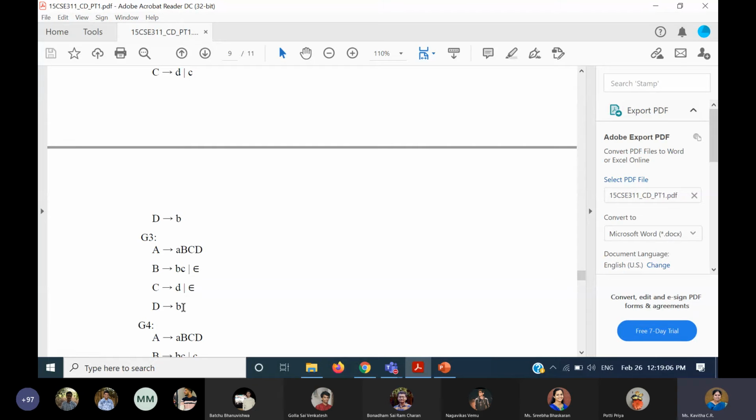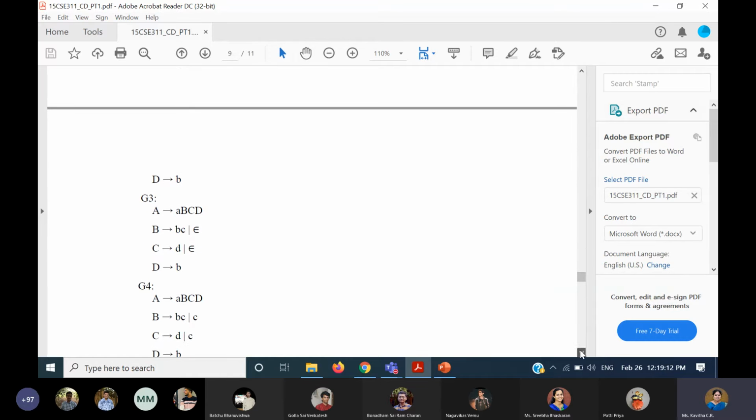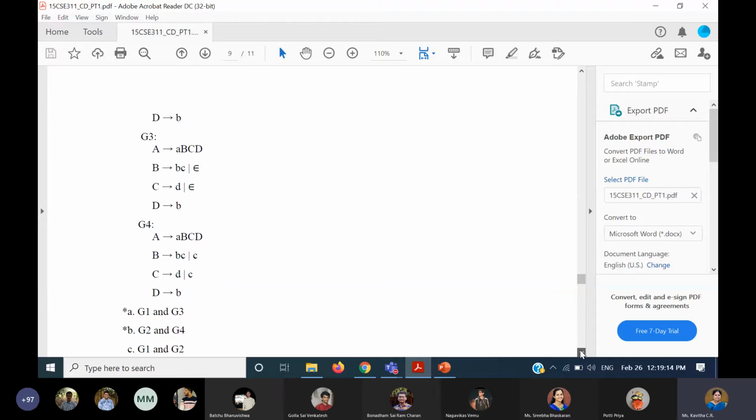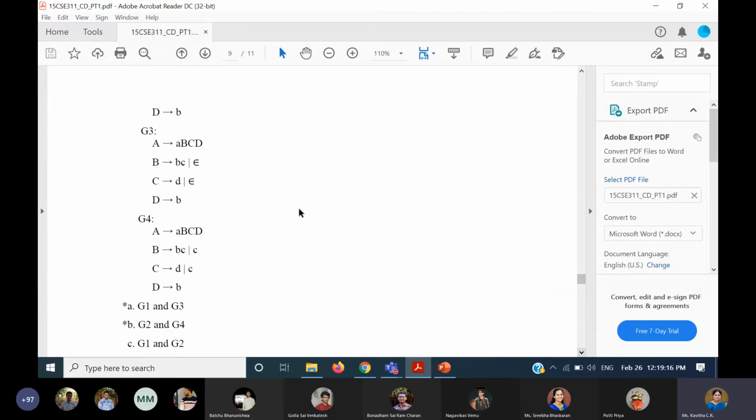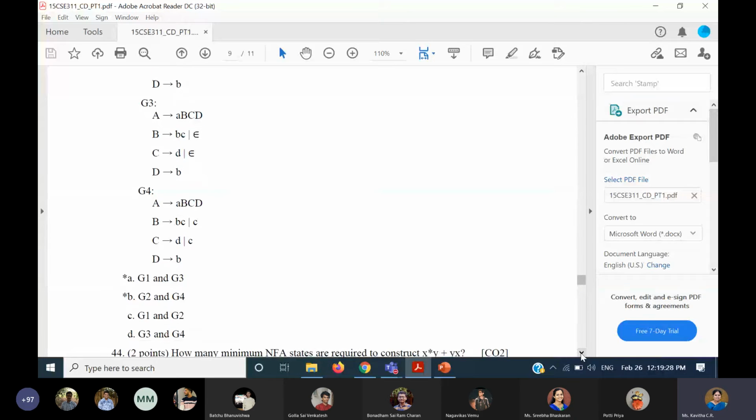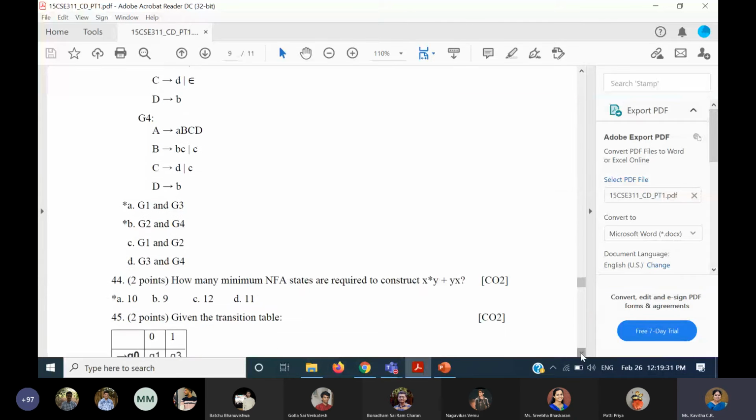Means G1 and G3 will have the same set of symbols for the follow of B, whereas G2 and G4 will have the same set of symbols for follow of B. So follow of B in G4 is also going to be C and D. So G1 and G3 match, and G2 and G4 match for the follow of the symbol capital B. Okay, so that should be the answer. I don't know whether you selected both or not.